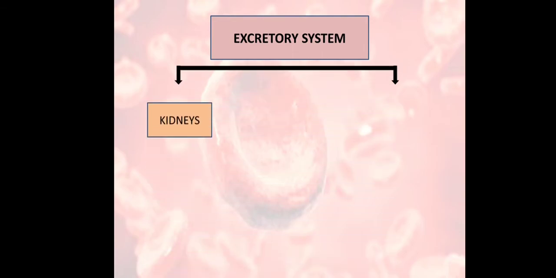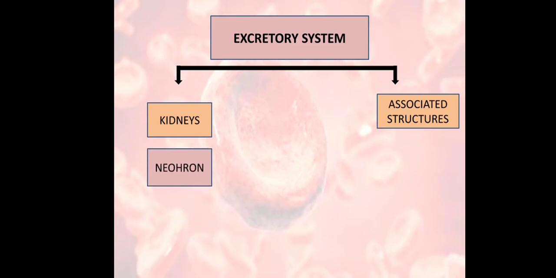Okay, now secondly we have excretory system. In excretory system we have kidneys and their associated structures. As we know, kidneys are bean shaped, they are present in the abdominal region and they are brown colored. Now, what is the basic unit of kidney?